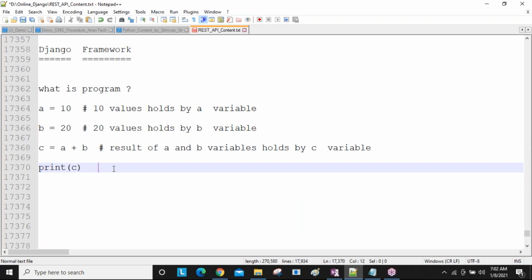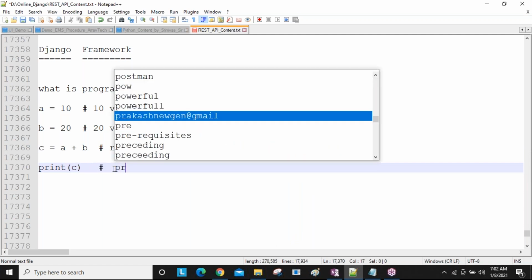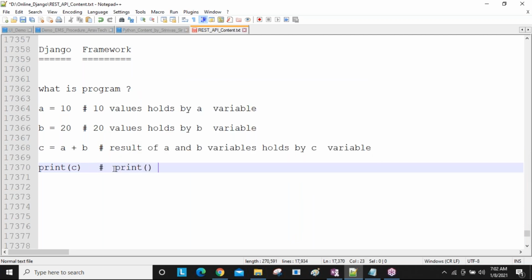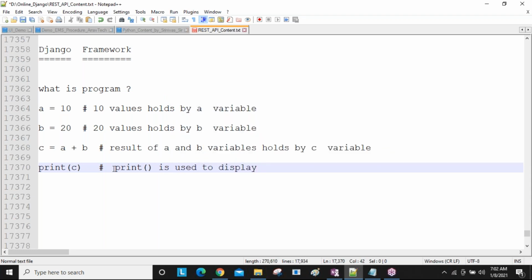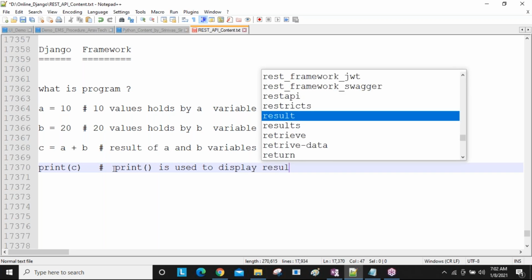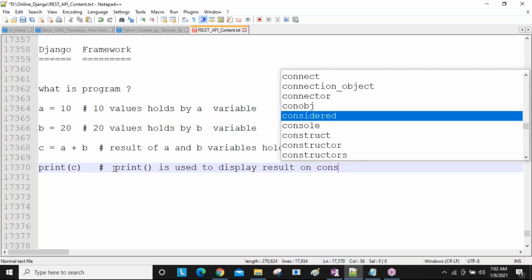Now the print method is used to display the result on the console.